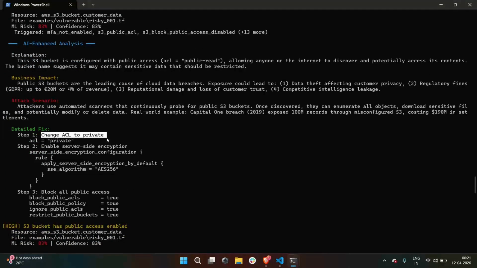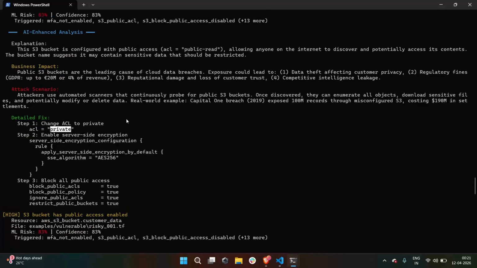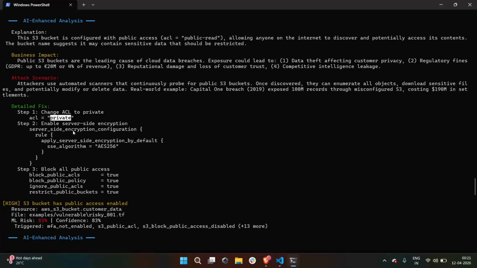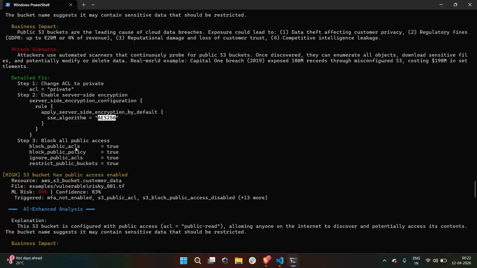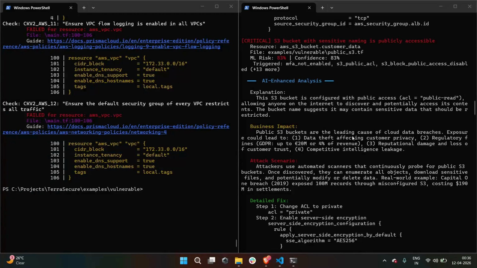Change ACL from public read to ACL private. This changes the reading of the public S3 bucket and enables server-side encryption. We want to encrypt the data in the S3 bucket using the AES algorithm and block all public access from the environment. Let me show you the difference between the existing tools and TerraSecure.